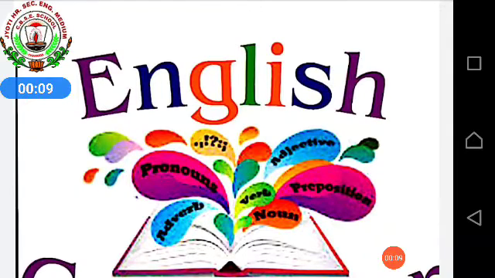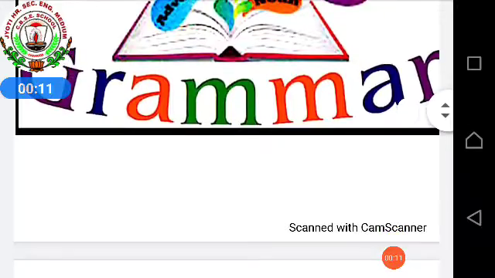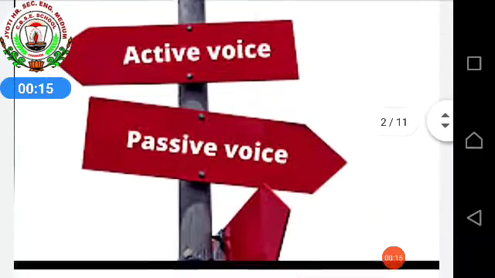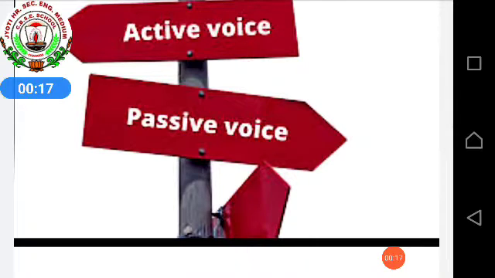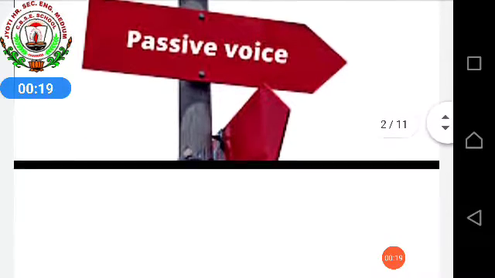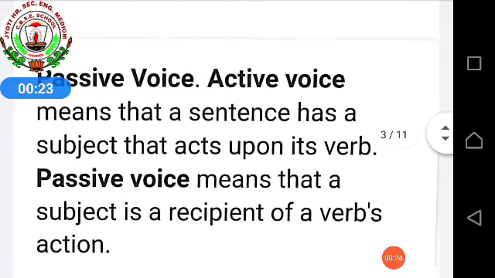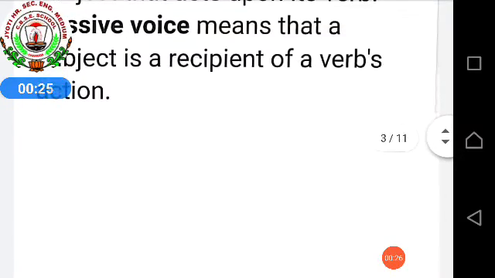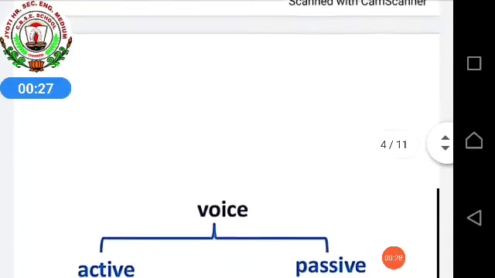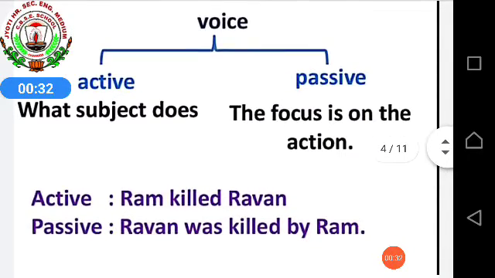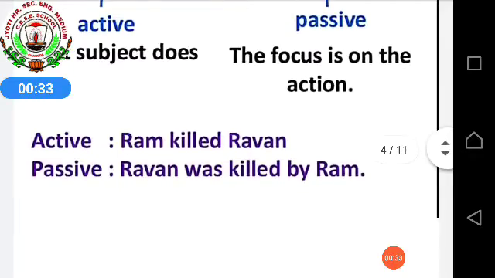In the previous class, we started a chapter from the English grammar book, chapter 16, active and passive voice. In this, I told you what is active voice and what is passive voice. Then we saw a structure and one example of active and passive voice.